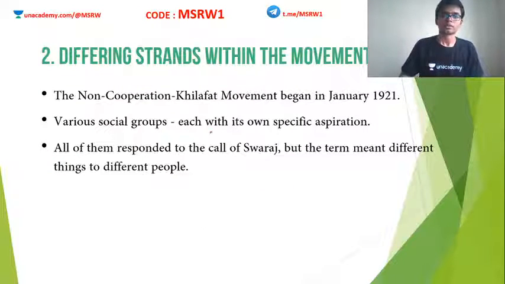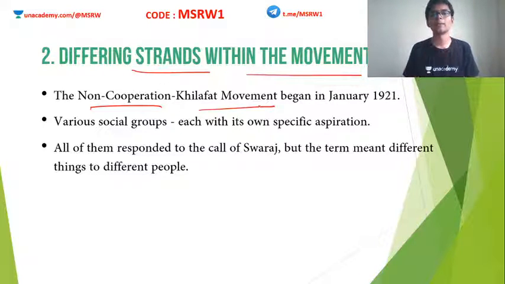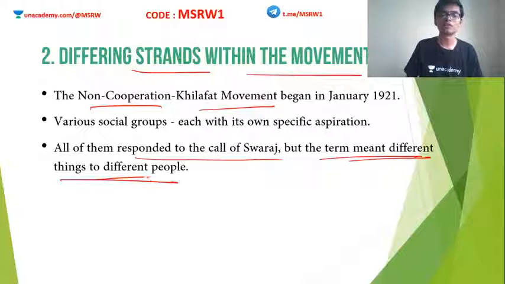Now, we are going to see what the different strands within the non-cooperation movement are. Anyway, the non-cooperation and Khilafat movements together combined as a national movement with huge support from the masses. Various social groups participated in this. Teachers, students, lawyers, everybody came out together in support of NCM. But the problem was that each of these groups had their own concerns, their own specific aspirations for joining this movement. All of them responded to the call of Swaraj, but the term meant different things for different people.